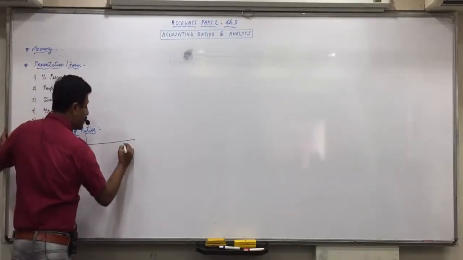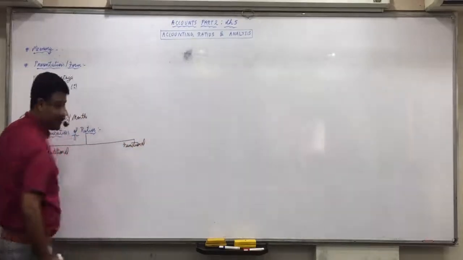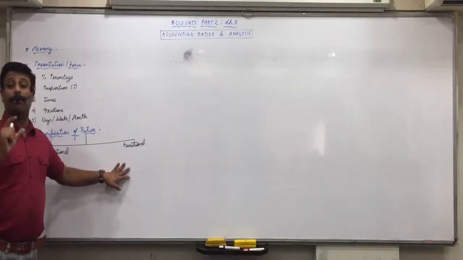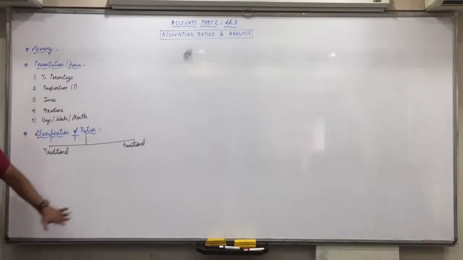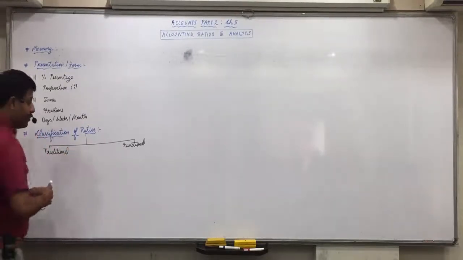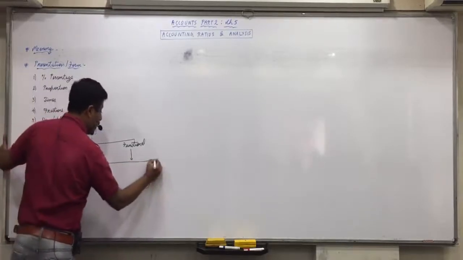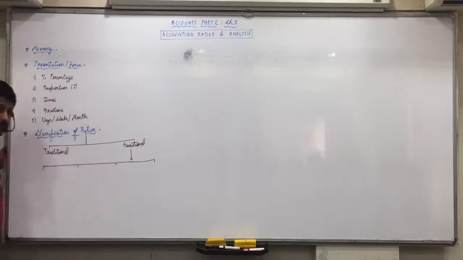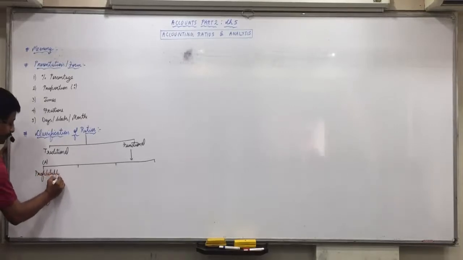The other one is functional classification. Okay, not modern classification, functional. Now functional means what function they fulfill, what purpose or objective they fulfill. So we will be studying the ratios under this category. Means as per functional classification, there are 4 different objectives which the ratios fulfill. One is they show the profitability of business.